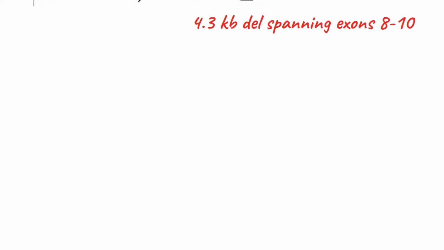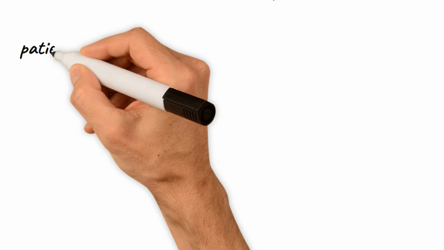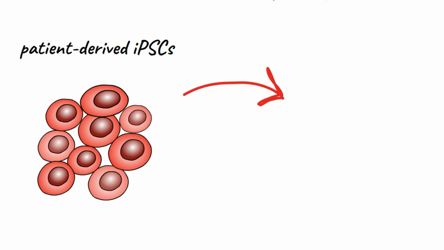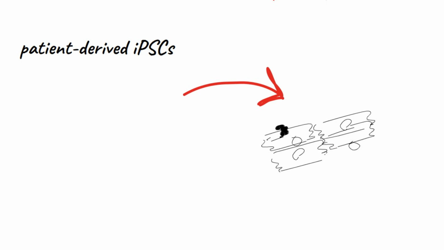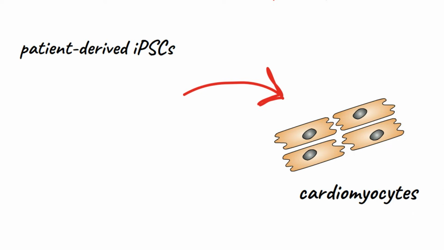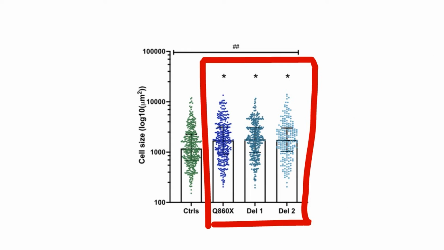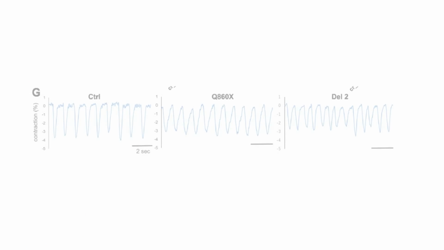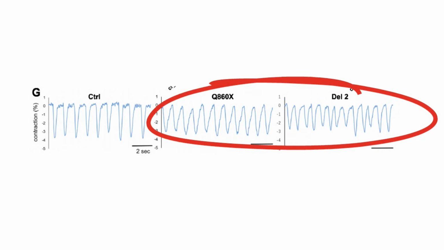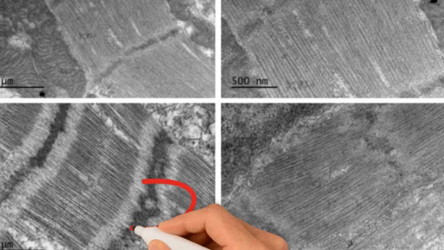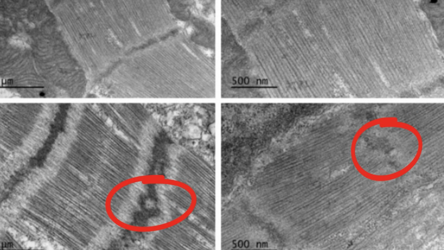Lindholm and colleagues then generated patient-derived induced pluripotent stem cells that were differentiated into cardiomyocytes. Lindholm et al. found that both variants were associated with cardiomyocyte hypertrophy and decreased contractility. The exon 8 through 10 deletion ACTN2 variant demonstrated sarcomeric disarray with larger Z discs and thicker I bands.